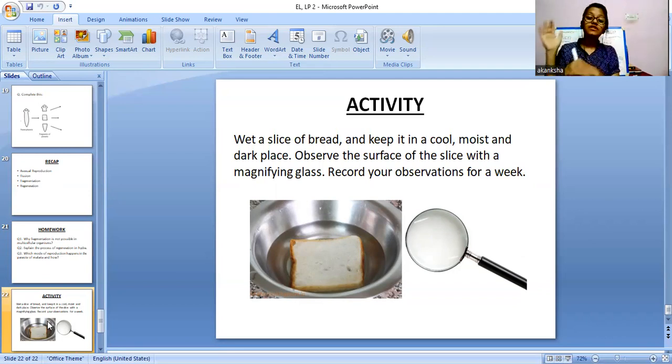After some days, you have to observe it. You can also write or record your observations for a week. Watch it every day, and note what changes you saw from the earlier day. At the end of the week, you have to submit your report on Saturday. So this was all about the activity.